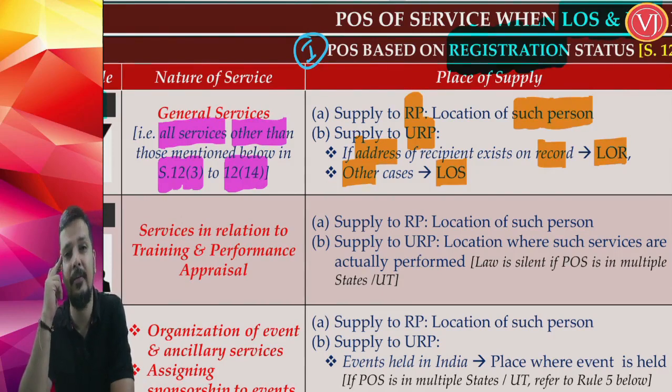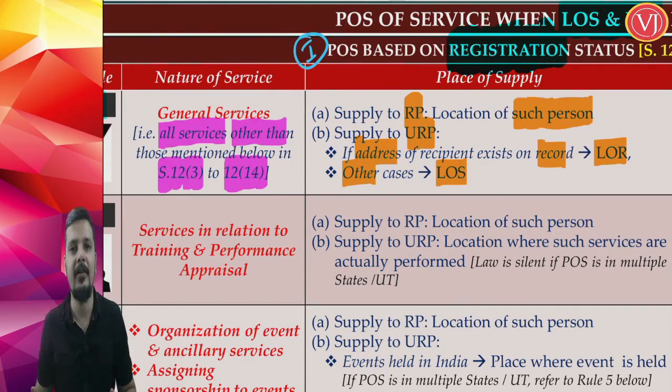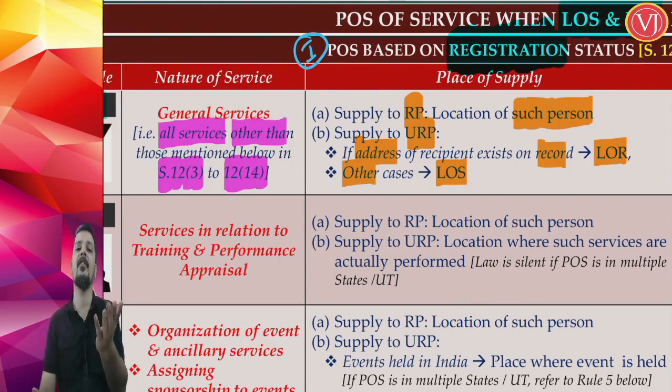If he is not registered, then see, if you have his address on record. I am the supplier, you guys are the recipient. If you are registered, it is the location of the registered recipient. If the recipients are not registered, and I have your address on my records as a supplier, then I'll go with the location of the recipient. But if I don't have the address on my records, then it is the location of supplier, my own location.